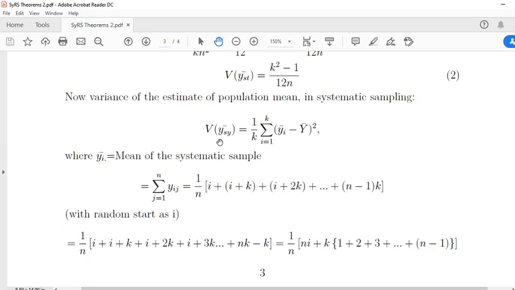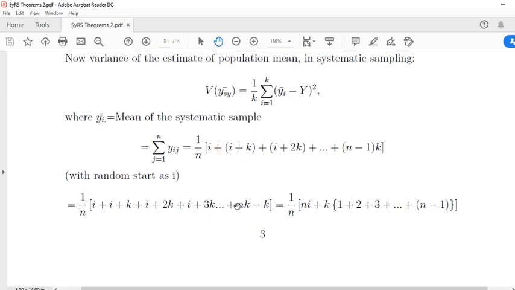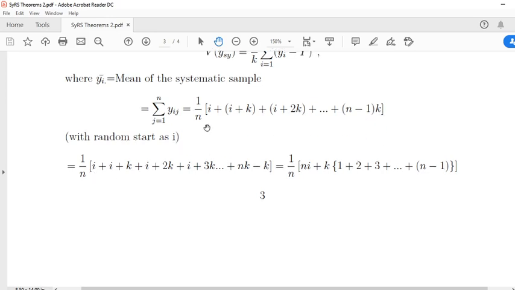Now, variance of the estimate of population mean in systematic sampling. We know that in systematic sampling, variance of y bar st is 1 by k into summation i is equal to 1 to k, y i bar minus Y bar whole square, where y i bar is the mean of the systematic sample. Systematic sample values are i, i plus k, i plus 2k, up to i plus n minus 1 into k, divided by n. Write the i terms separately and the k terms separately.